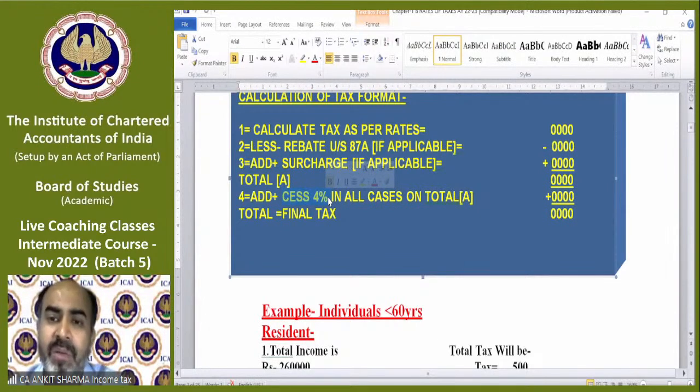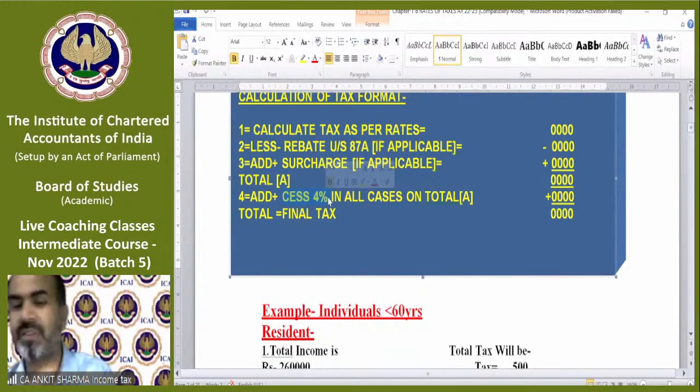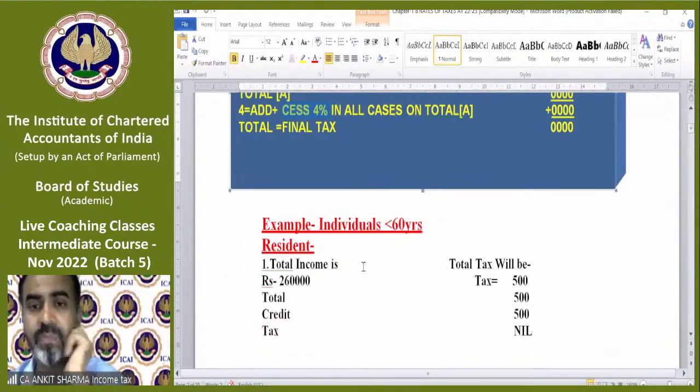So it's my request, my advice to you, that please follow this format. Always calculate tax minus rebate plus surcharge plus cess. That will really help you, and your answers will mostly be correct. Now the examples are here for your practice.